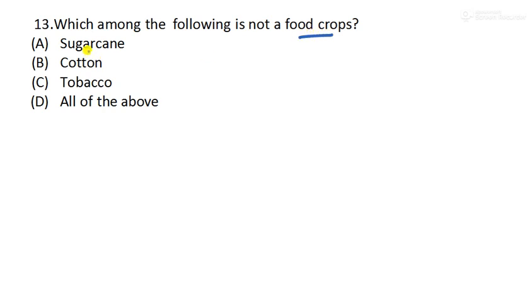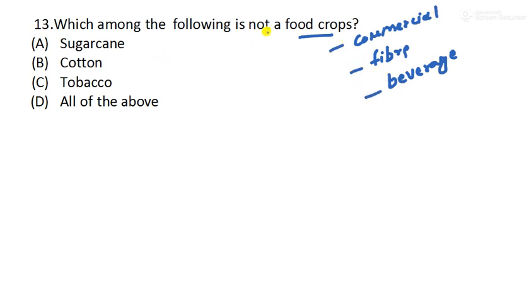Okay, so mainly the types of crops are food crops, commercial crops, then you have fiber crops and beverage crops, right? You should be aware of these. Based on them they will ask the questions.